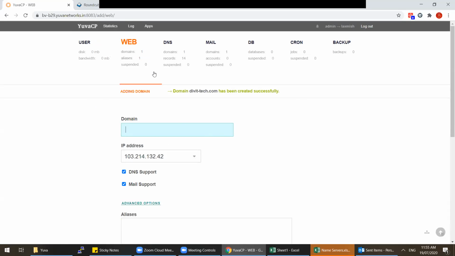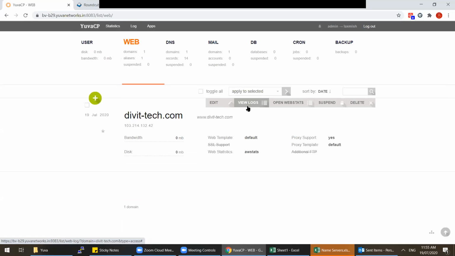For SSL, do I need to buy an SSL certificate, or is it there by default? No, sir, you have to buy the SSL certificate. How much is the cost for that? It is 2,600 plus tax, sir, for a single domain per year. If you want a wildcard for multiple subdomains, it is 9,700 per year. Okay.